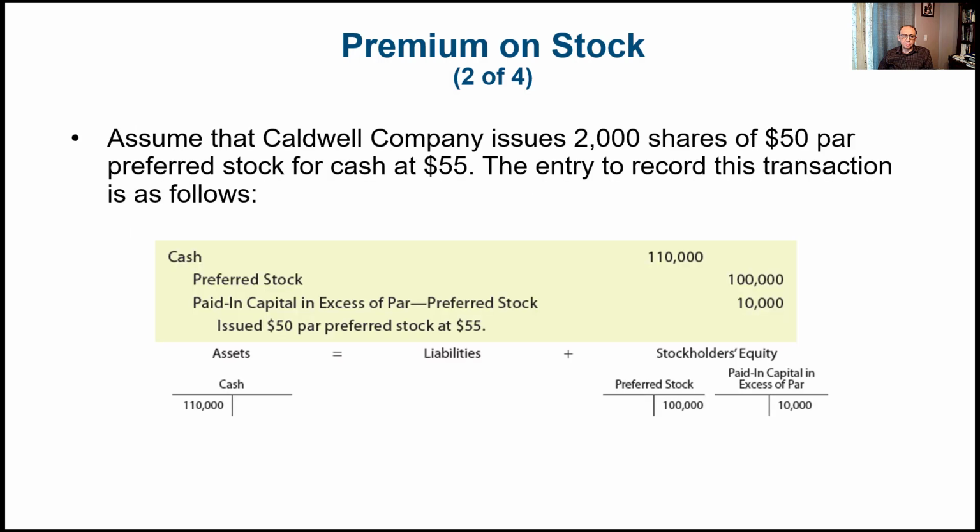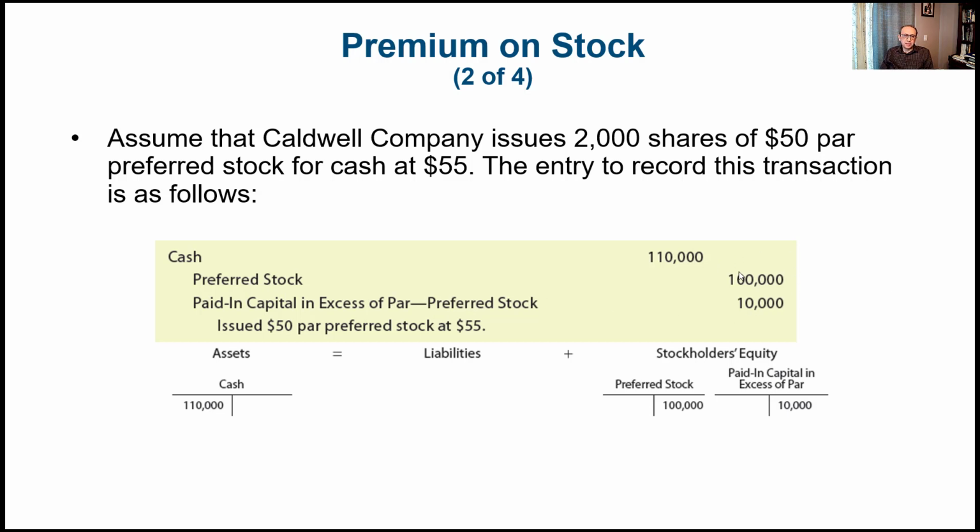So let's see an example. Assume that Coldwell Company issues 2,000 shares of $50 par value preferred stock for cash at $55. So you can see here the par value is 50, and the issuing price was 55. So for the journal entry, I usually start with the easy part, which is crediting preferred stock based on its par value. We have 2,000 shares multiplied by 50, and that's $100,000.